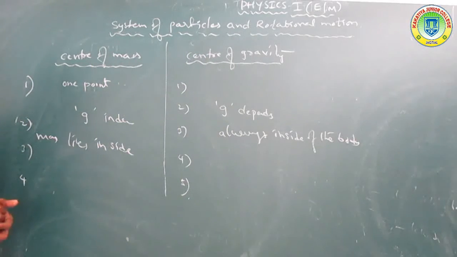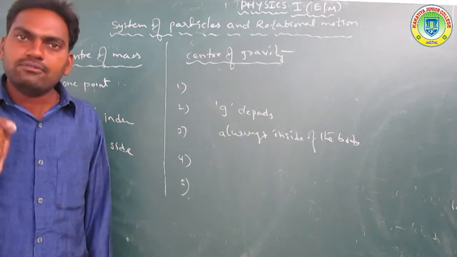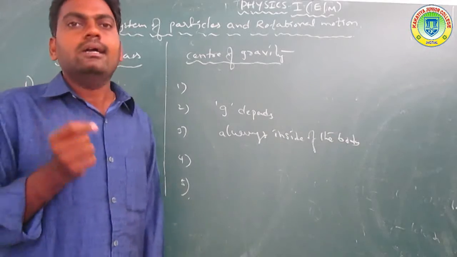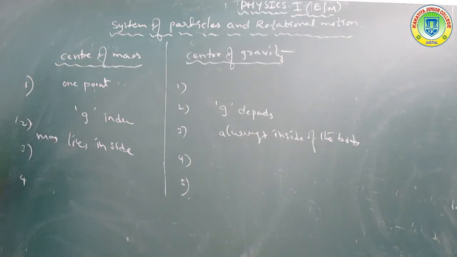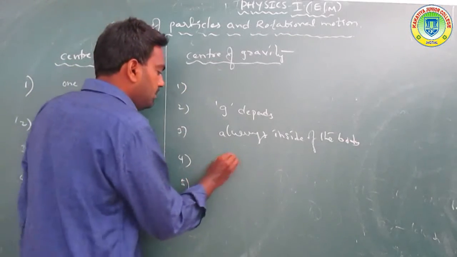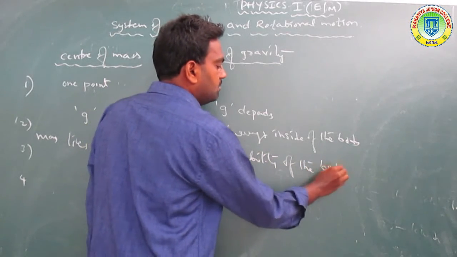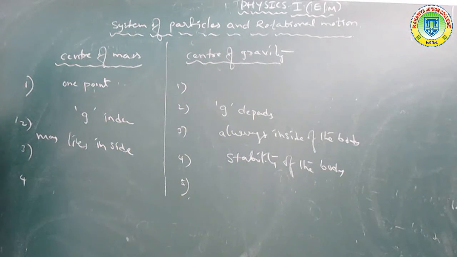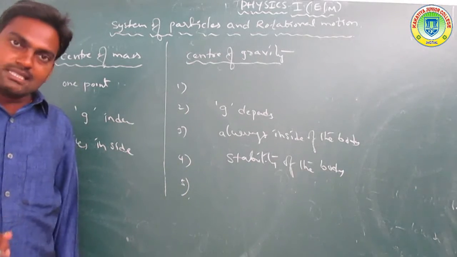Now the next difference. The center of mass describes the motion of the body, and the center of gravity describes the stability of the body. So the center of mass describes the motion of any body, whereas the center of gravity only describes its stability.